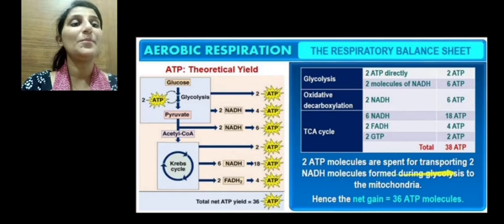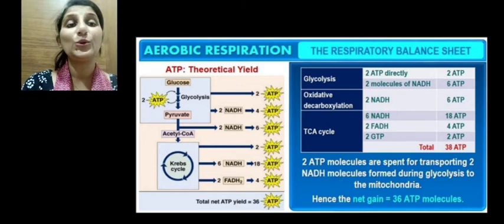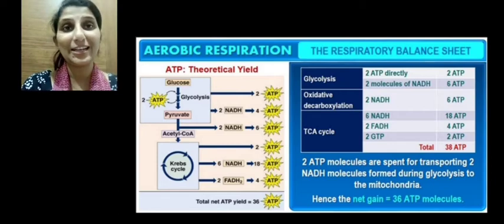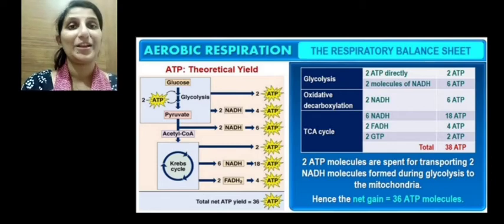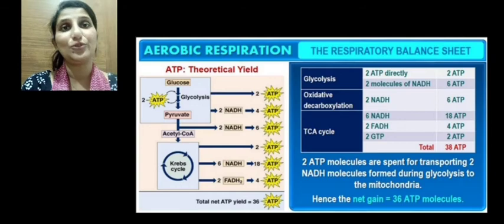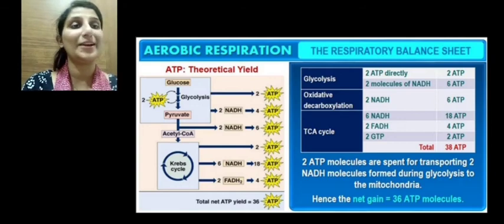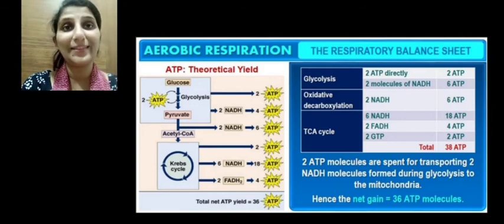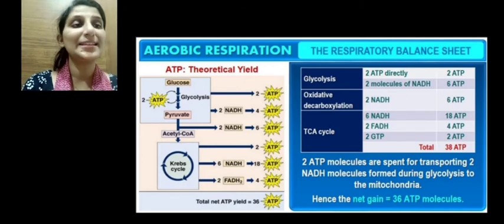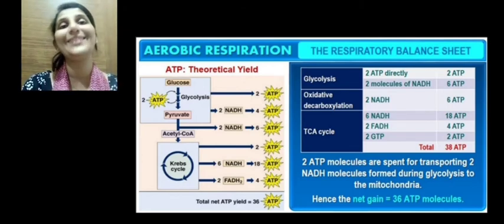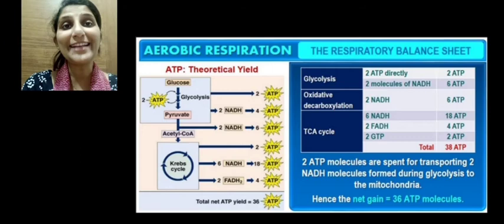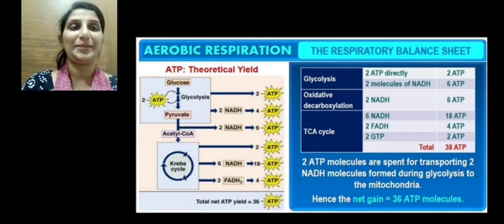2 ATP molecules are spent for transporting the 2 NADH molecules formed during glycolysis to the mitochondria. We had learned that the 2 NADH formed in the cytoplasm during glycolysis have to be transported to the mitochondria, and during that time 2 ATP are utilized. So 38 minus 2, we get 36 ATP. So the net gain is 36 ATP molecules formed after aerobic respiration.